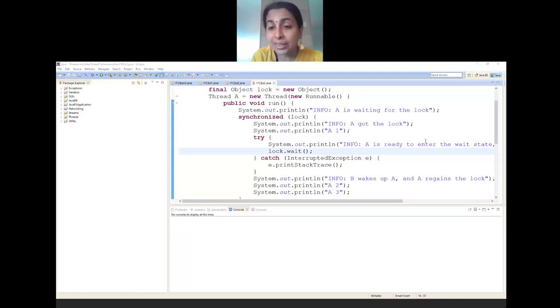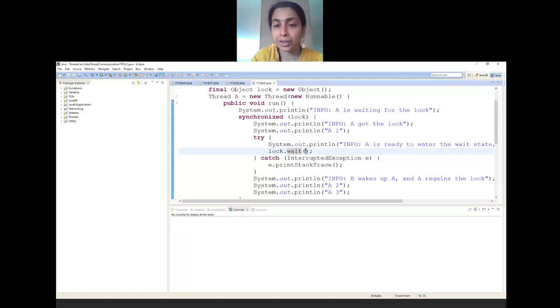So I have not given any timer. Instead, it will go into the waiting queue until the other thread which occupies the running state notifies this thread. Until that time, thread A will stay in the waiting queue.